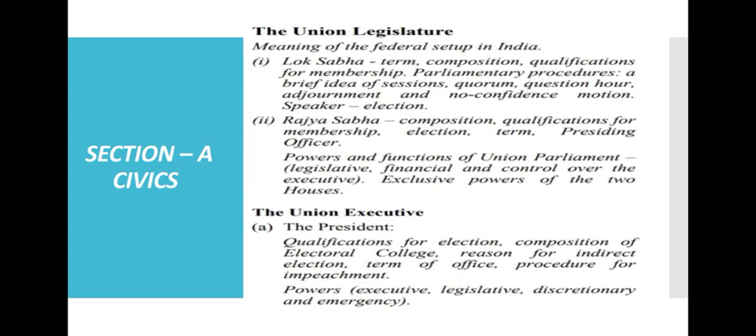First of all, you have Section A, Civics. The Union Legislature, meaning of the federal setup in India. First, you have Lok Sabha. From here, you have to study term, composition, qualifications for membership, parliamentary procedures, a brief idea of sessions, quorum, question hour, adjournment and no confidence motions, speaker, election. And from the second part, that is Rajya Sabha, you have to study composition, qualification for membership, election, term, presiding officer.